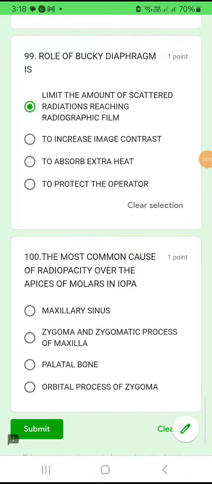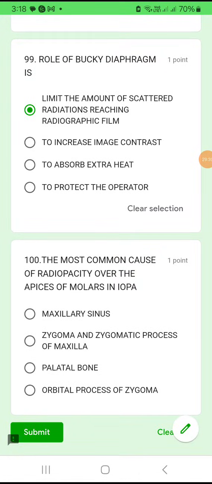Last question. Okay, the most common cause of radiopacity over the apices of the molar in IOPA. So whenever you take an IOPA, even though the patient is not having any caries, you will see a radiopacity over the apex of the molar because it is actually normal anatomy. Which region are you seeing? Maxillary sinus? No. Palatal bone? No. In the molar region, you are definitely dealing with the zygomatic process and zygoma of the maxilla.